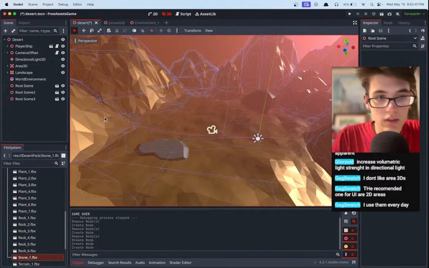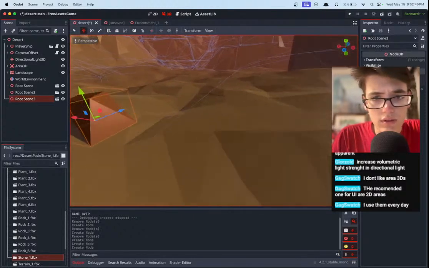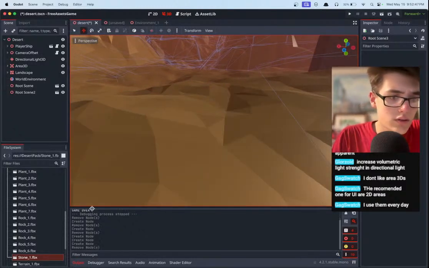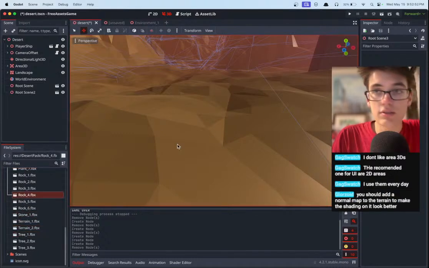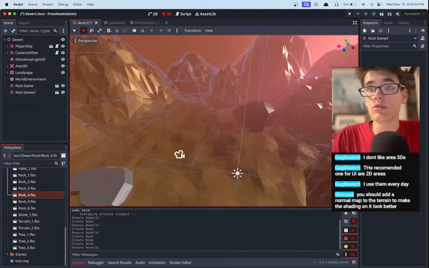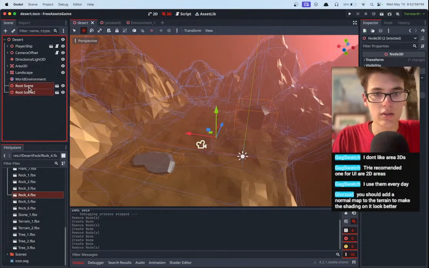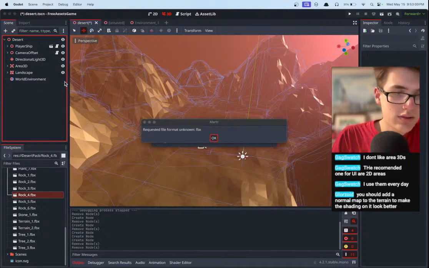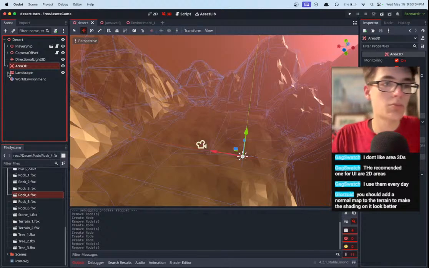Stone. Is that tiny? I can't see it at all. Yeah, I guess it's just small. And then more just rocks, really. Wow, yeah. Should add a normal map. Yeah, no, I need to add a normal and some specular. What is it? Specular. Turn down the specular or something, because it looks mighty weird.